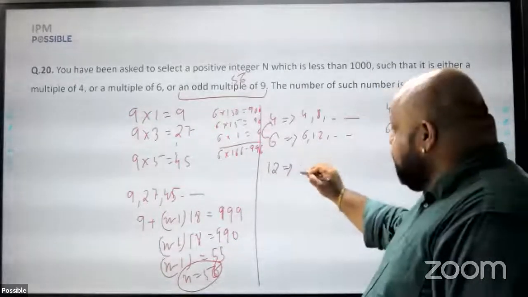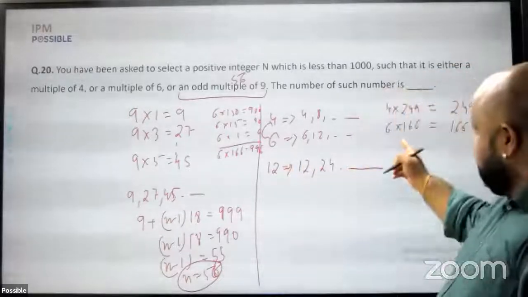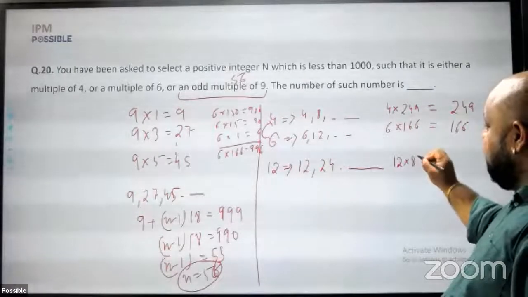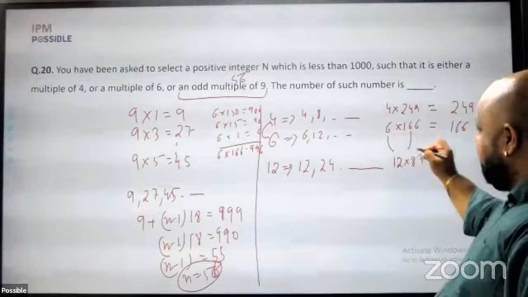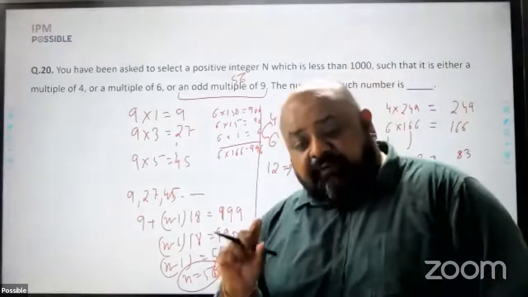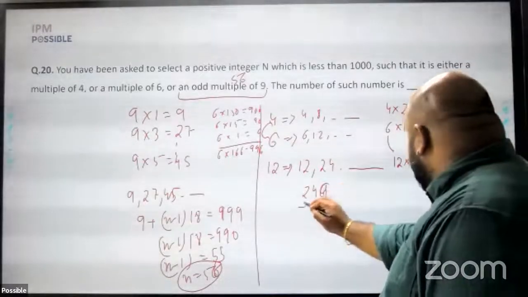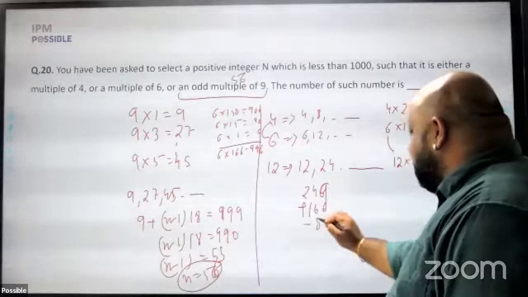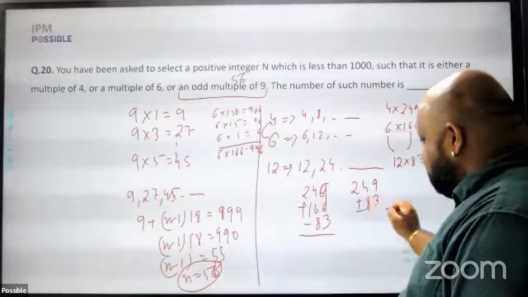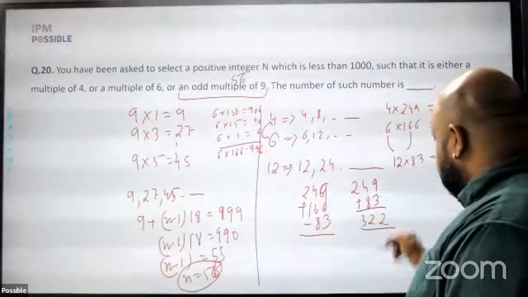What are the multiples of 12? 12, 24, and so on. The last number, because 6 into 166 is 996, so 12 into 83 would be 996. I halve 166 and double 6. So 83 such numbers. So how many multiples of 4 or 6? The number will be 249 plus 166 minus 83. This will be nothing but 249 plus 83, which will give you 332.